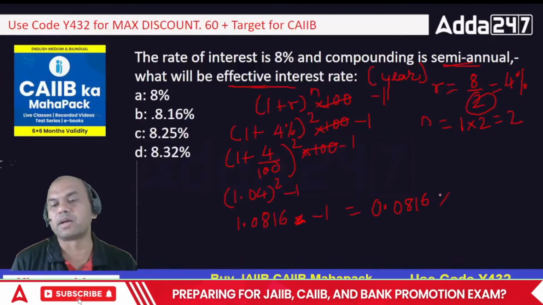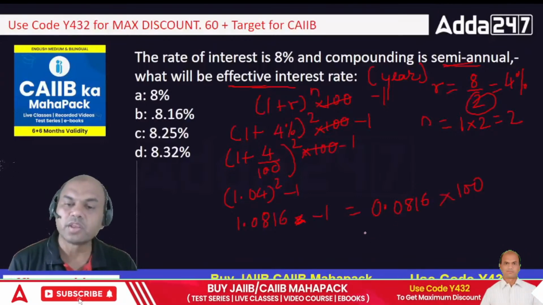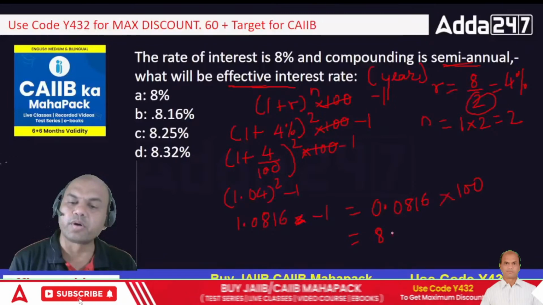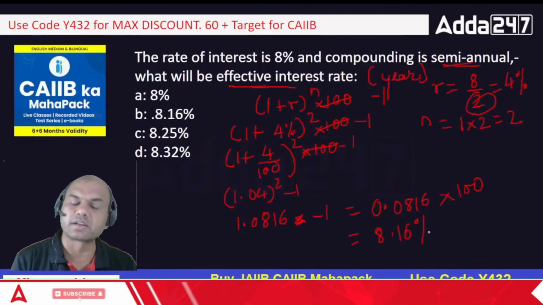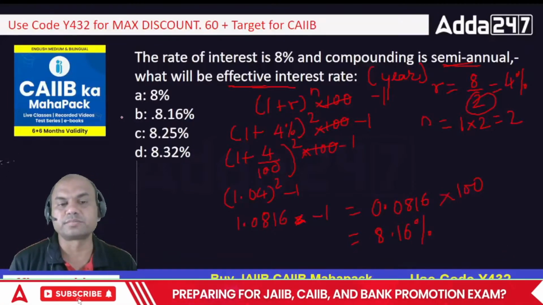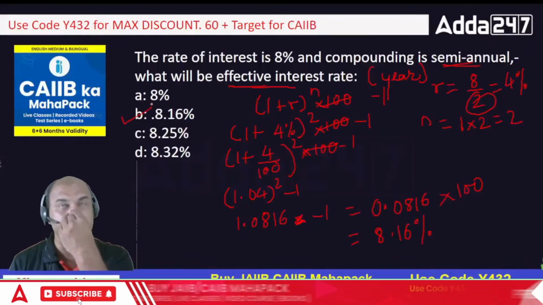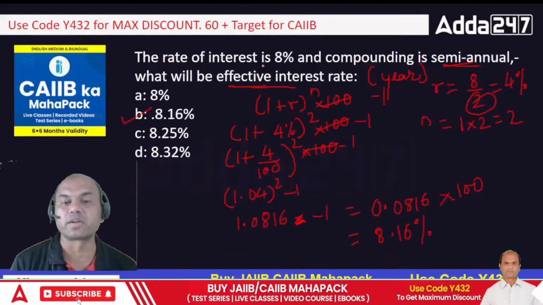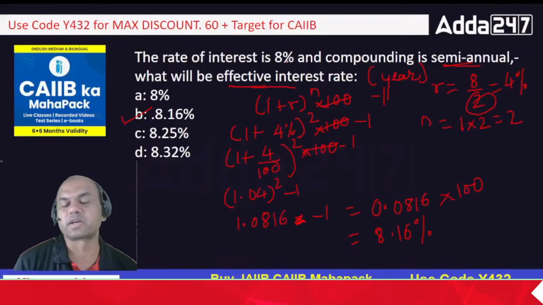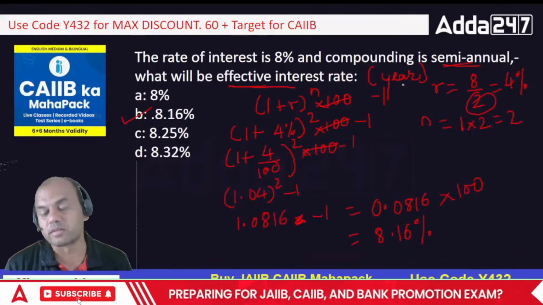0.0816. Now multiply by 100, so you get 8.16%. This is your answer. Okay, 8.16%. So effective rate of interest, whenever you are asked effective rate of interest, always take it for the year.